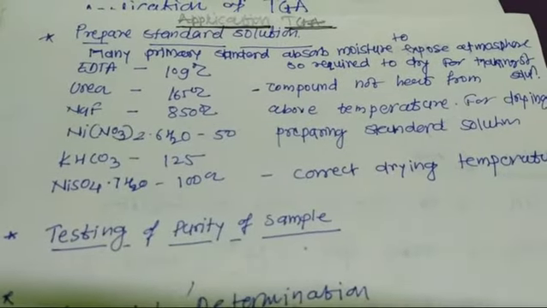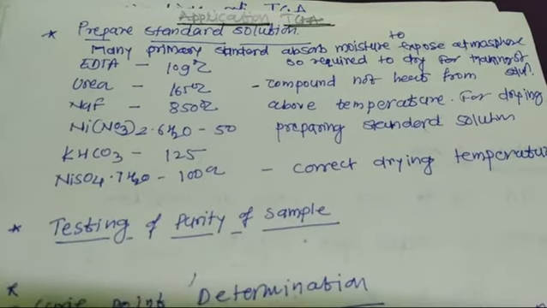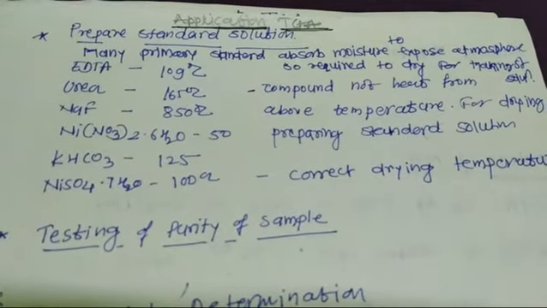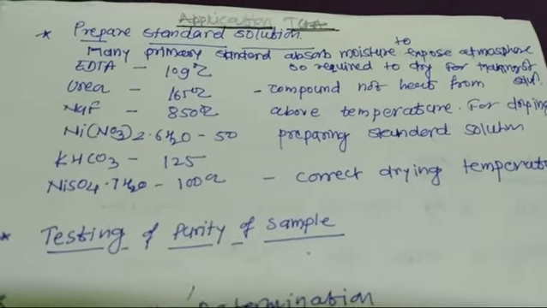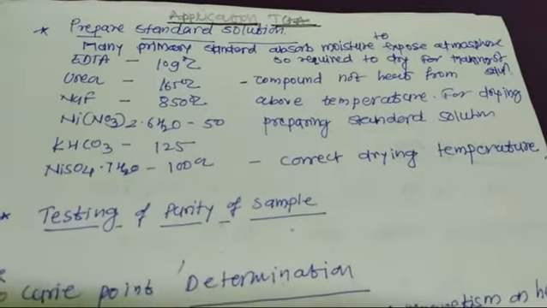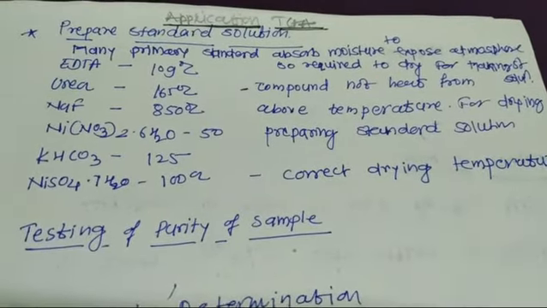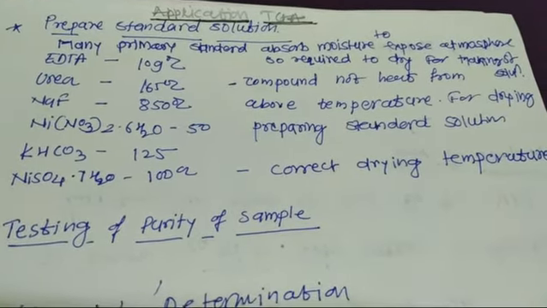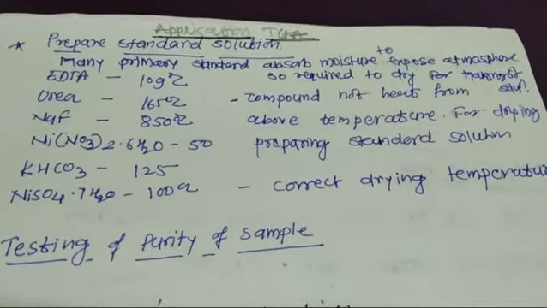So first is the preparation of standard solution. When we prepare 0.1 normal EDTA in the laboratory, it contains moisture, so we dry it. We require to know the drying temperature. If we heat the EDTA above the drying temperature, it decomposes. So it is very important for us to know the exact drying temperature. By thermogravimetry we get the drying temperature.